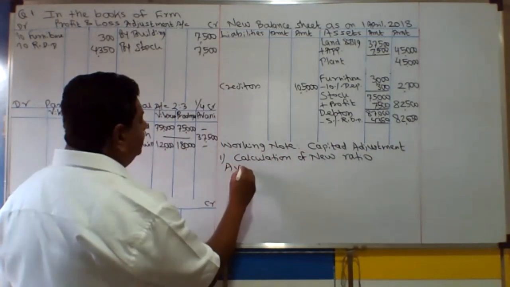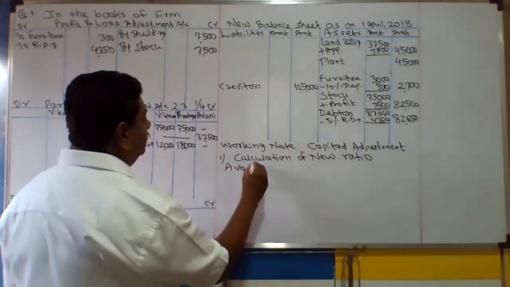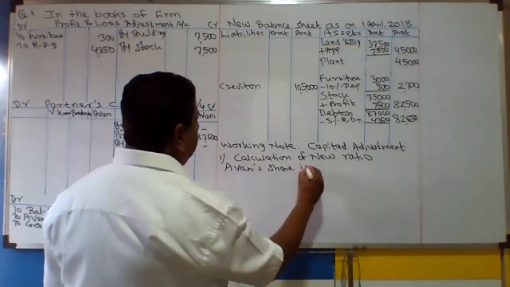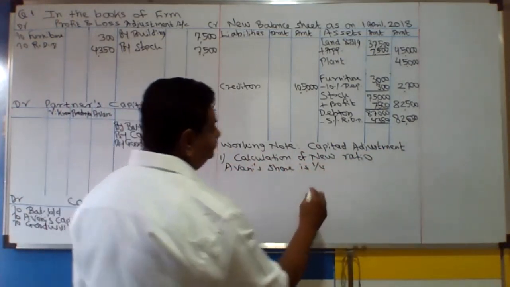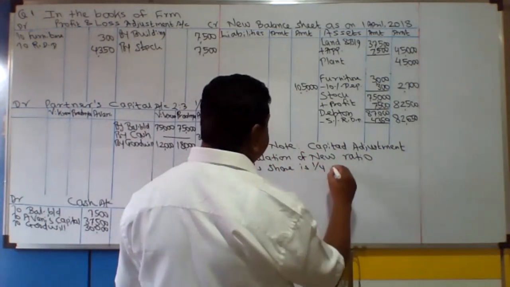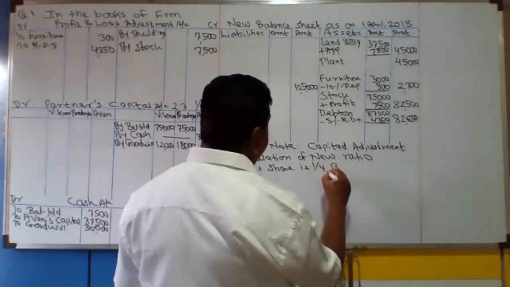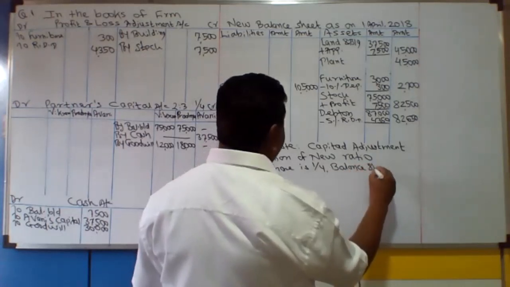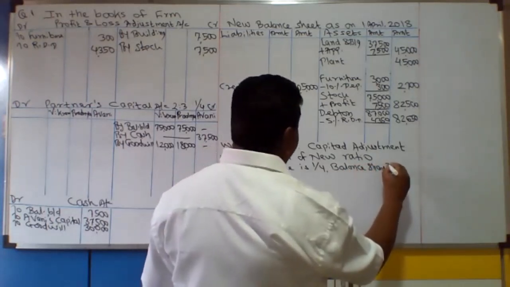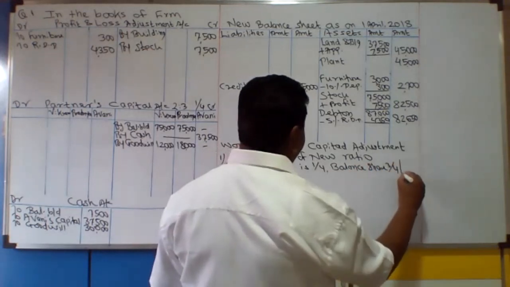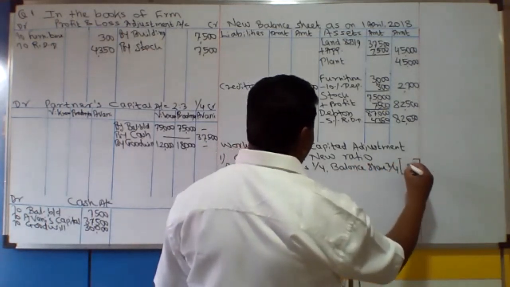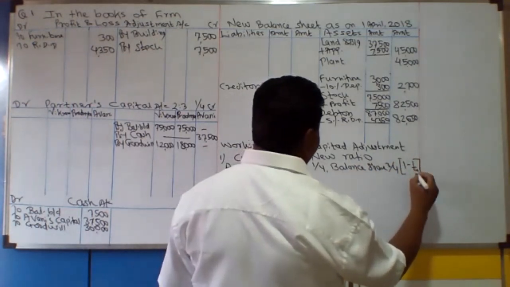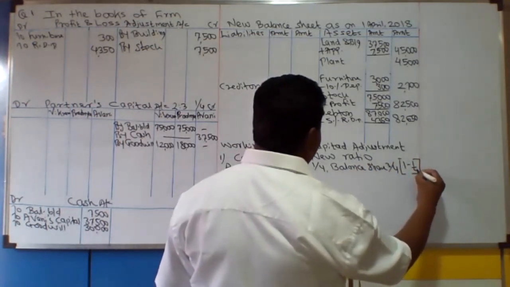Avani is a new partner. Avani's share is 1/4. Okay. So balance share is 3/4. How? 1 minus 1/4. It is 1 minus 1/4.